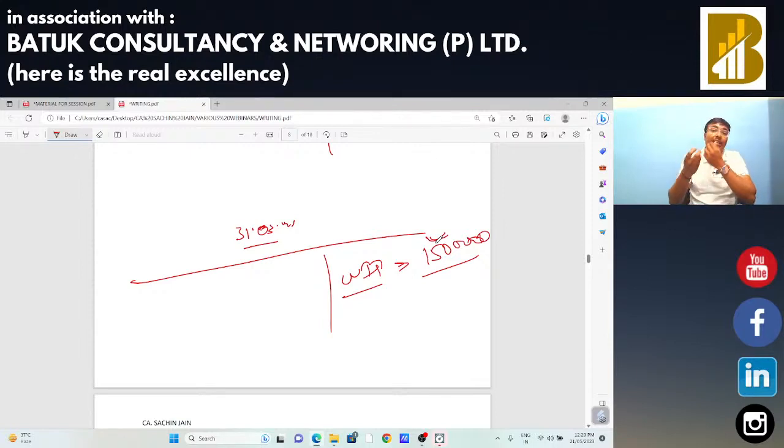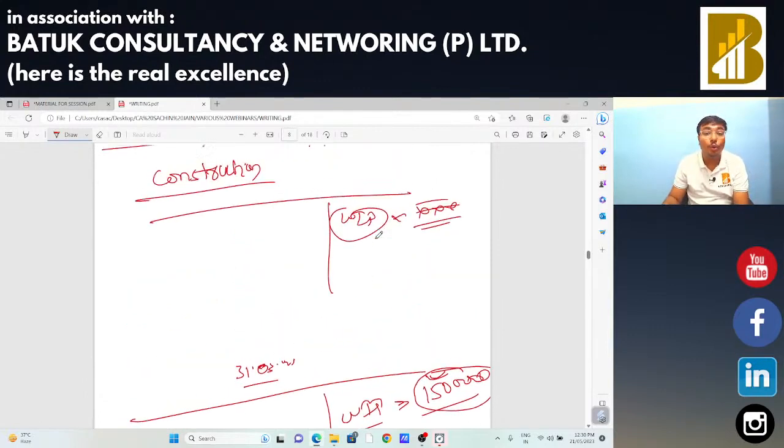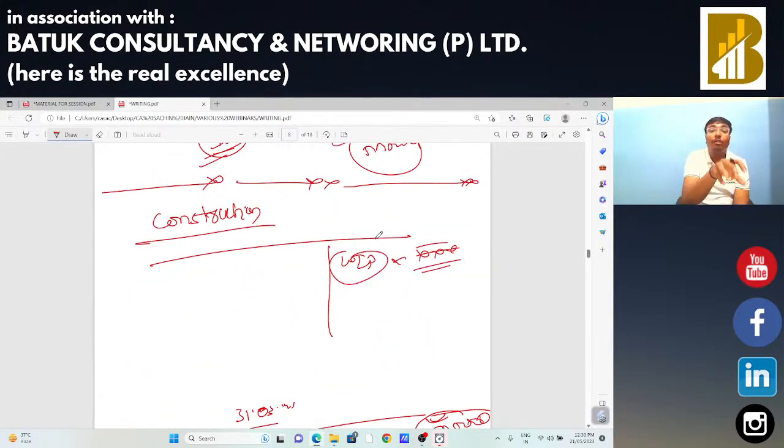Because how can it be that when you said your WIP is 15 lakh, within the first 1 to 2 months of the next financial year you should receive the payment for that WIP, because you had already done the work but the billing is pending. Okay, in that case the payment should be equal to 15 lakh, or around that. Payment should be around that 15 lakh rupees, 16 lakh rupees or 14 lakh rupees. Not 20 lakh rupees or 25 lakh rupees. That means you had wrongly mentioned the WIP. That means you are going to produce wrong data.